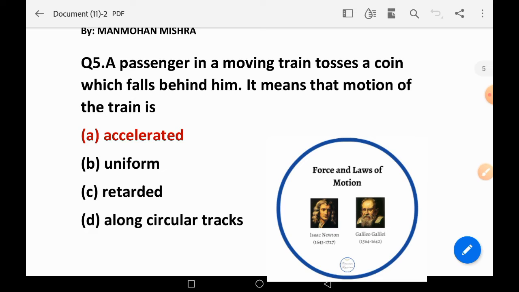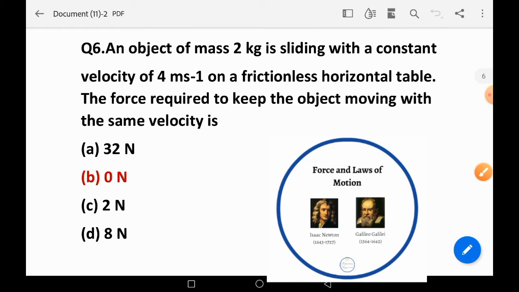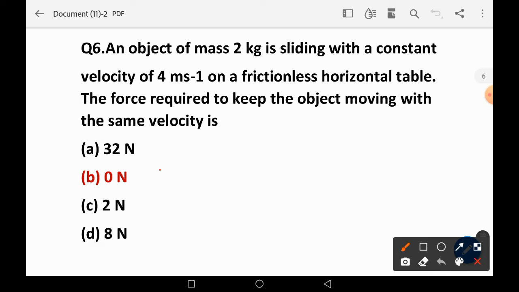A passenger in a moving train tosses a coin which falls behind him. It means that the motion of the train is accelerated, which is the right answer. Question number 6. An object of mass 2 kg moves with a constant velocity of 4 meters per second on a frictionless horizontal table. The force required to keep the object moving with the same velocity is 0 Newton, because it is in constant motion.